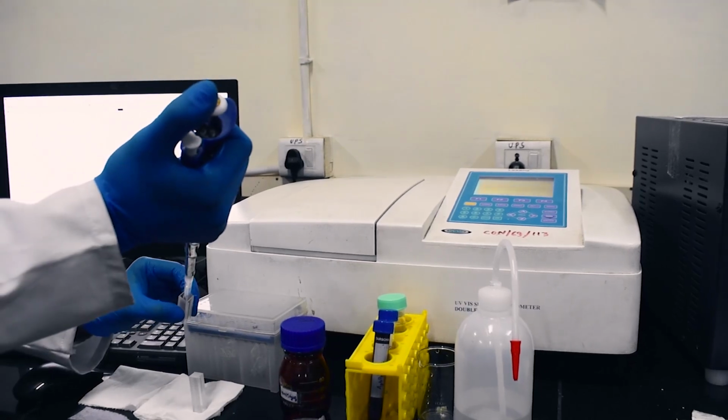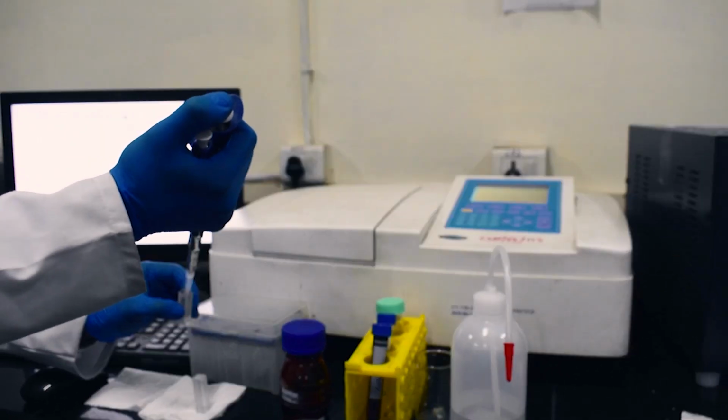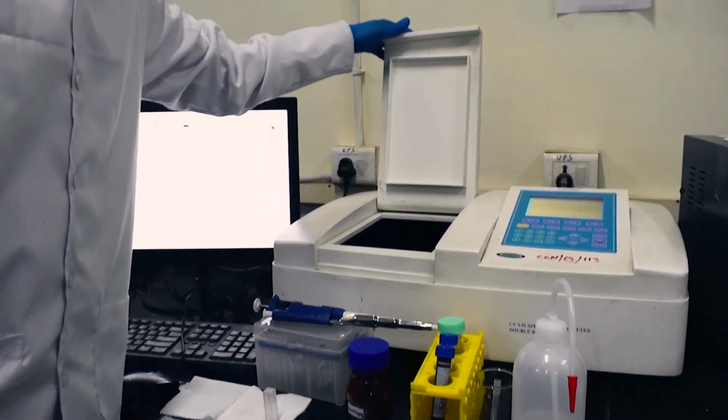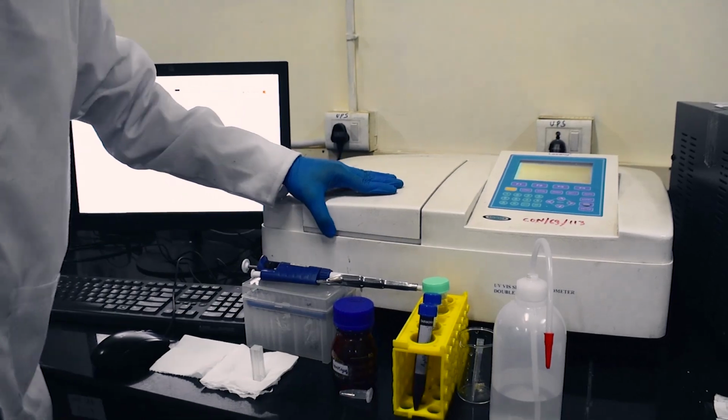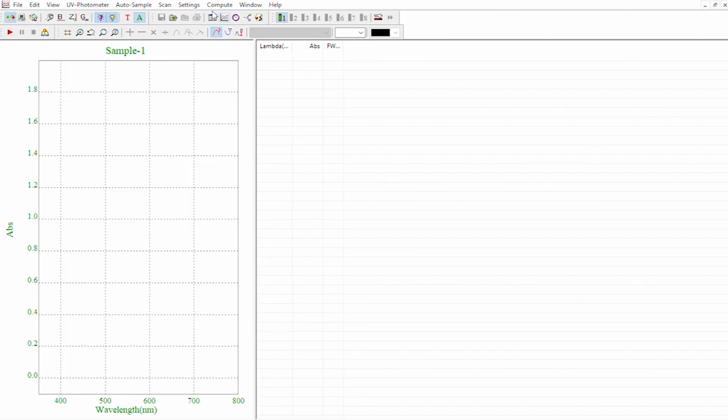When adding samples, ensure you hold the cuvette at an angle to avoid bubble formation. Place the cuvette in the machine, ensuring the clear sides align with the light source and detector. Select the blank calibration option.